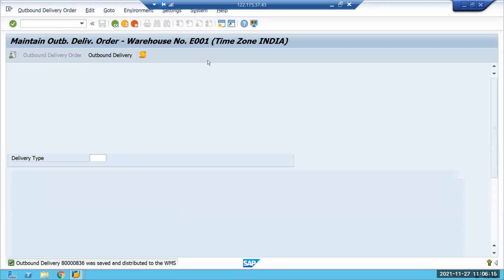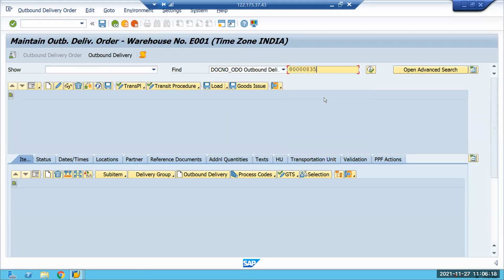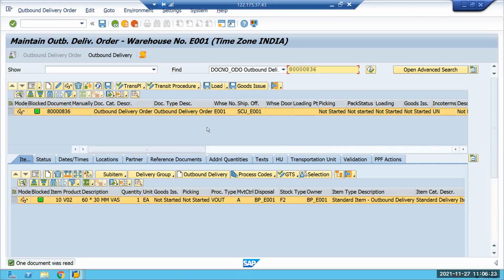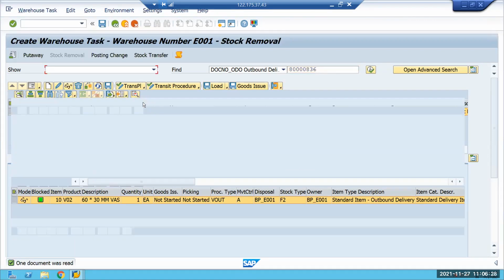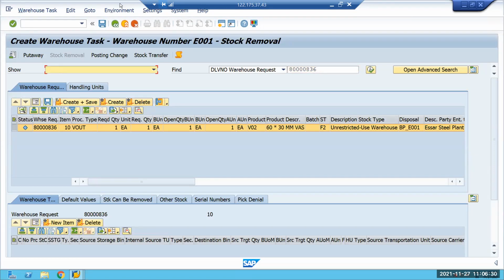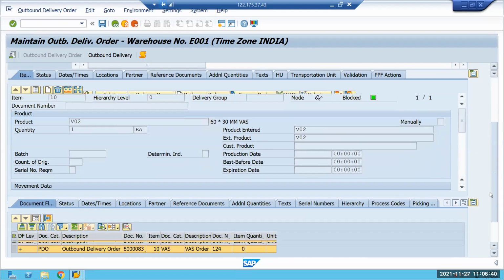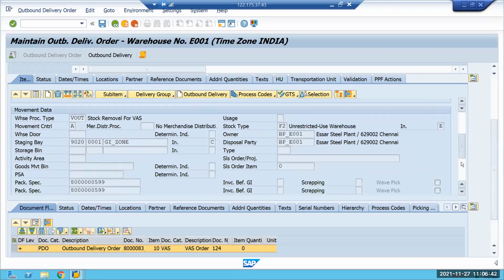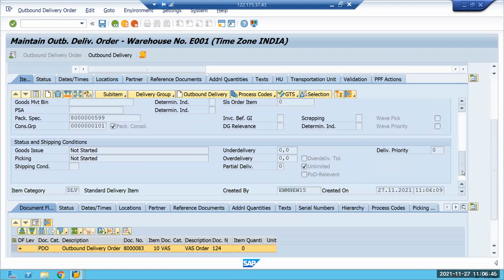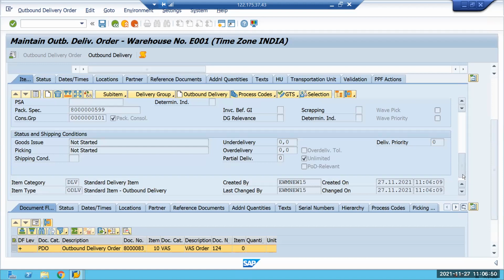There must be a new bin. But why is a new bin not created? Okay. Shall I create the task? Yes. Can you just open, before going to that, just go back one time and see the item view. Go down and then see. Consolidation group is 1001, right? Okay, consolidation group is 1001.